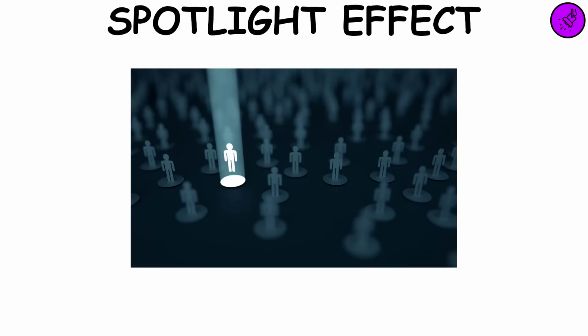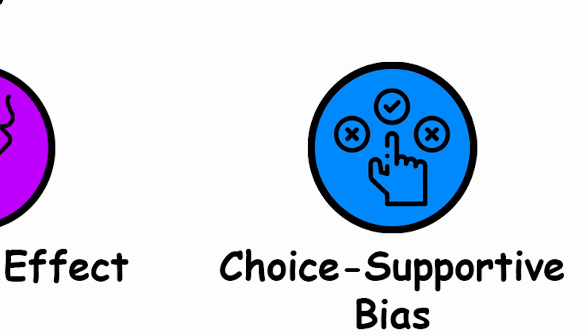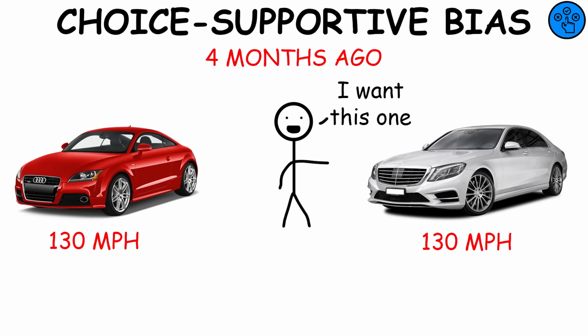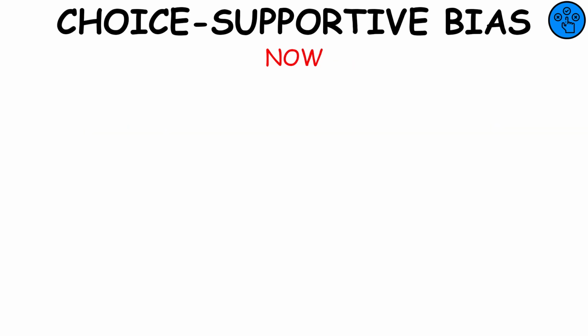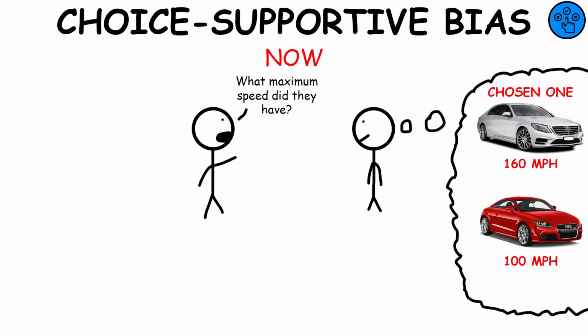Spotlight effect. It's the sensation that everybody is focused on us that comes from overestimating the extent to which other people notice our appearance or behavior. Choice supportive bias. The tendency to remember our choices as better than they actually were, because we tend to over-attribute positive features to options we chose and negative features to options not chosen.